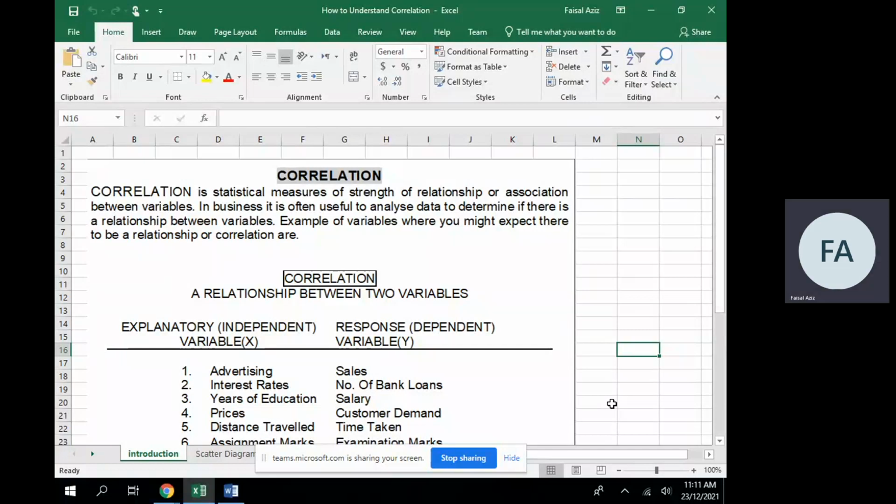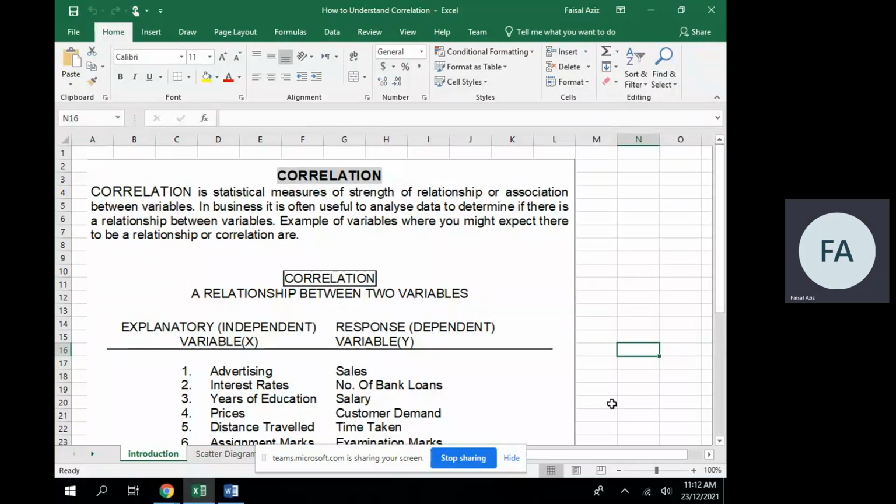The next is interest rates. Impact of interest rates on bank loans. We know that when interest rates in the market are very high, fewer people will go and borrow money from the bank, because higher interest rates mean costly loans. When interest rates are low, many people will go and borrow.